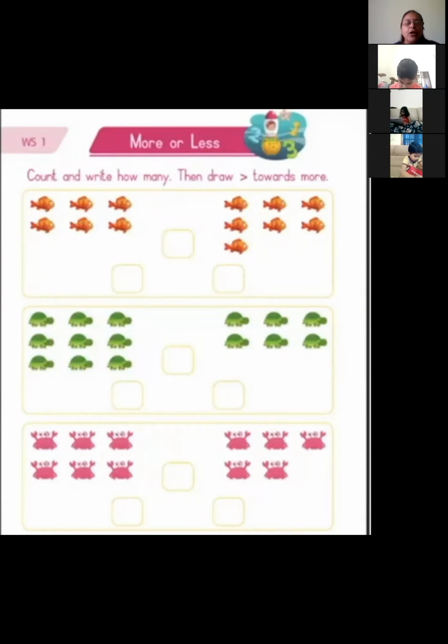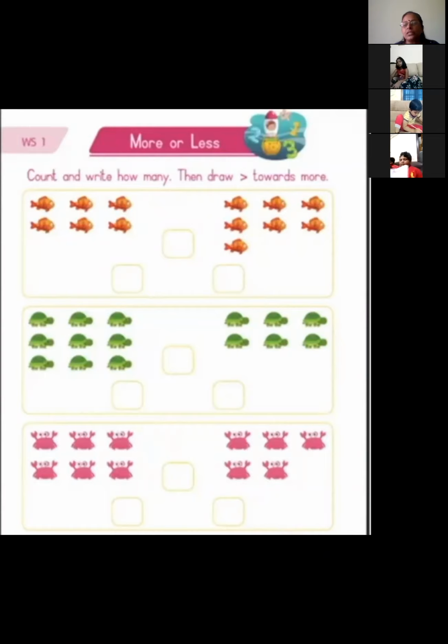9. So which is more, 9 or 6? 9. So you should face the crocodile mouth on the right side, towards the number 9. Again, see how many are there? 1, 2, 3, 4, 5, 6. Here you have 6 crabs. How many are here? 1, 2, 3, 4, 5. Yes, you have 5 here. So which is more, 6 or 5? 6, ma'am. So you should face the crocodile's mouth towards the number 6.